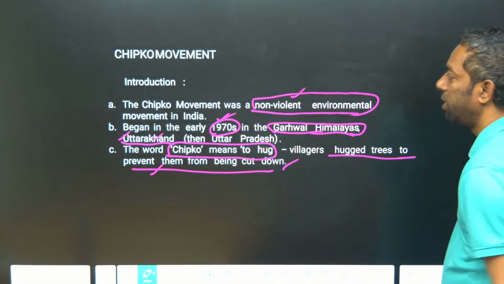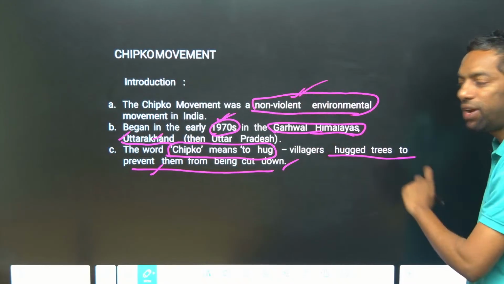The Chipko movement is a non-violent environmental movement from about 1970 in the Himalayas. Chipko means to hug. It began in 1973 in Mandal village, Chamoli district, Uttarakhand.